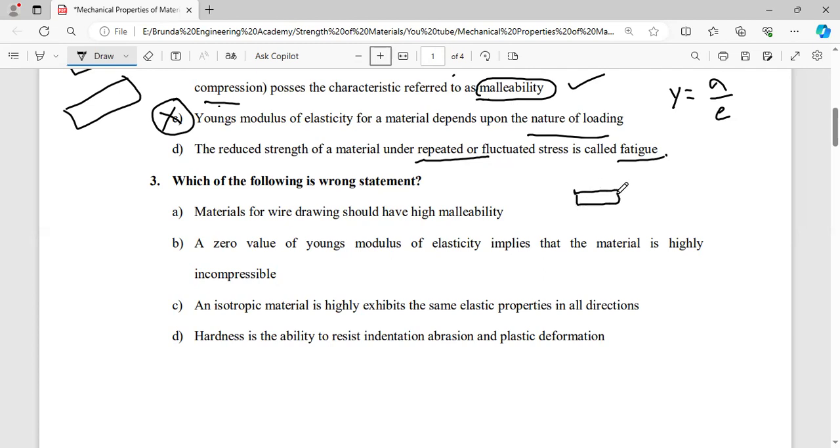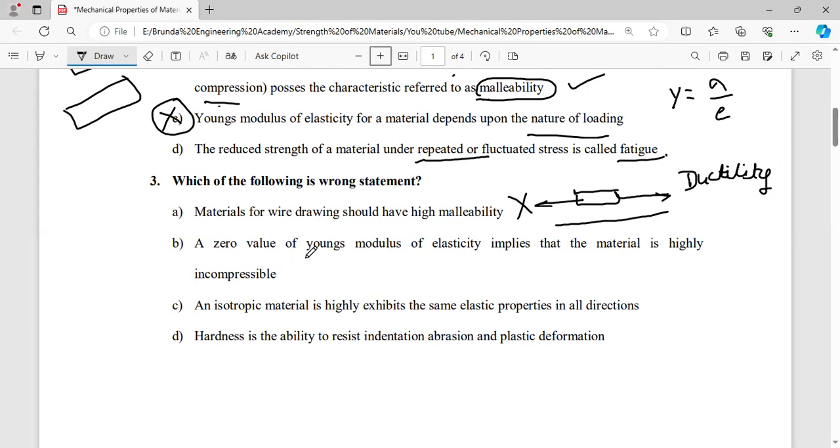Suppose you consider a gold chain, the metallic gold component will be applied under tensile load and formed into wires. So that property is ductility. The drawing operation comes under the property of ductility, not malleability. So it is the wrong option.